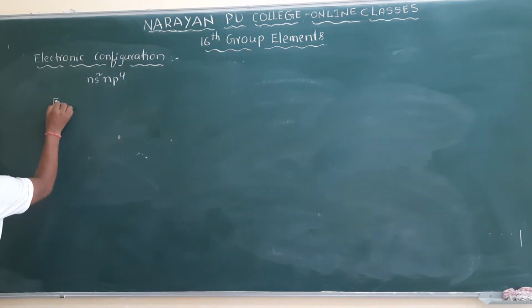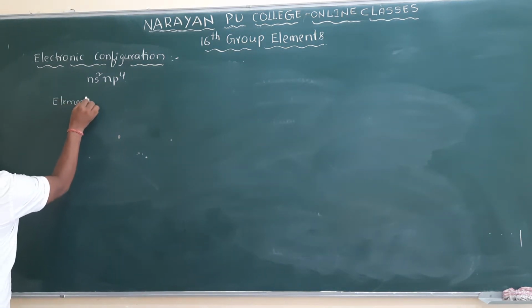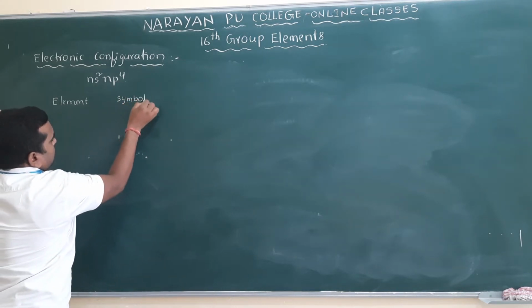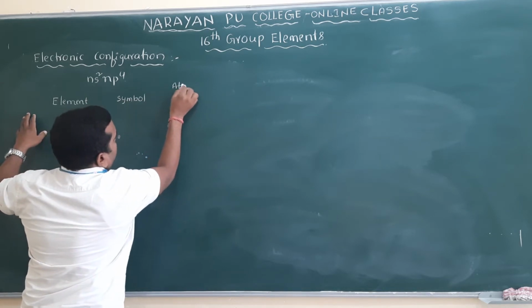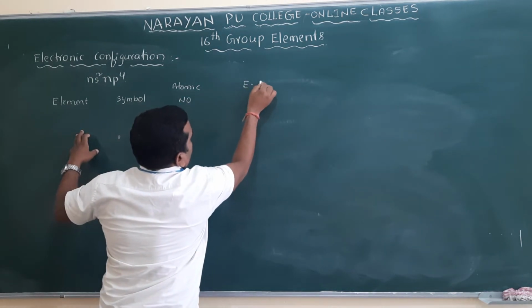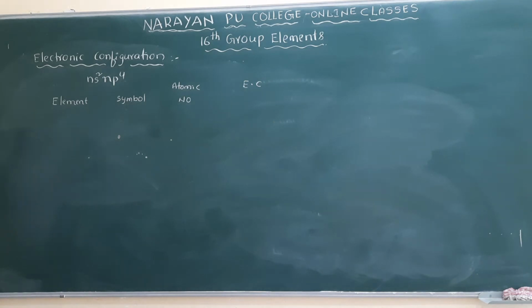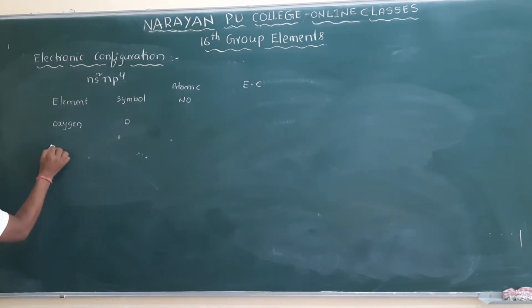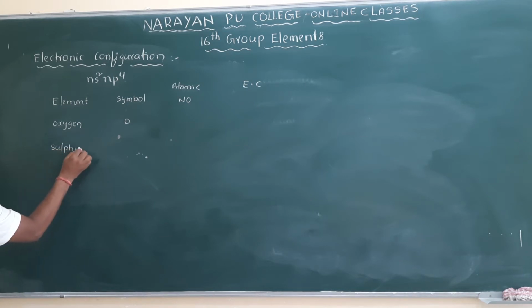First I will write a table. Draw a table here with columns: element, symbol, atomic number, and electronic configuration. The first one is oxygen. I am writing again and again because you should learn all these elements. Oxygen, the symbol is O. Sulfur, the symbol is S. And selenium.